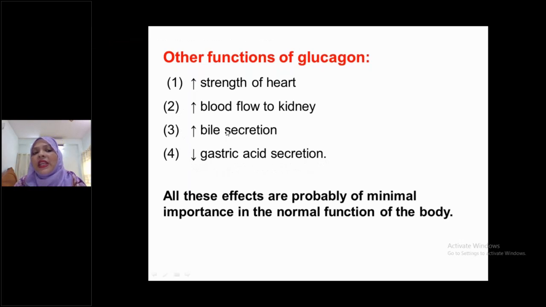But see here, everything is increased: increased strength of the heart, increased blood flow to kidney, increased bile secretion, but it inhibits or decreases gastric acid secretion. This is a very important MCQ question. But all these other functions are probably of minimal importance in the normal functions of the body. This is the minimal effect, but you have to memorize this for MCQ purpose. Glucagon increases strength of the heart, increases blood flow to kidney, increases bile secretion, but decreases gastric acid secretion. Okay, have you understood my point?